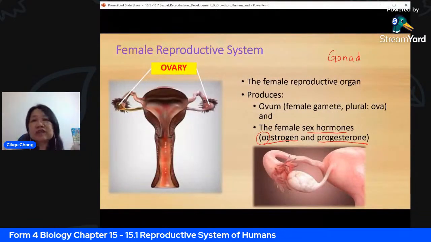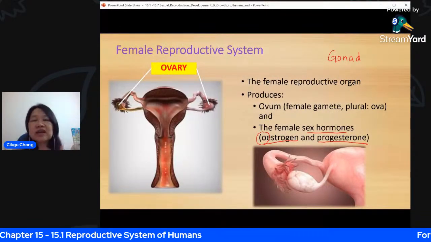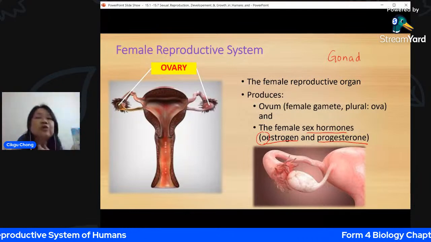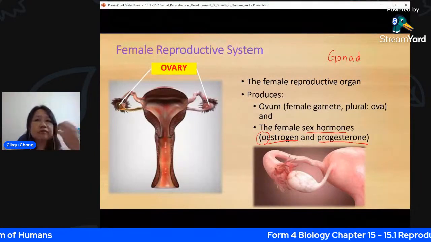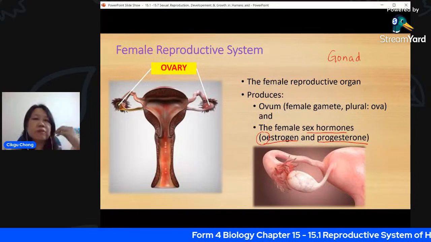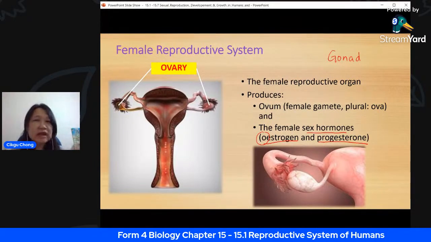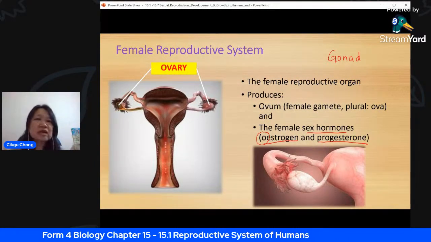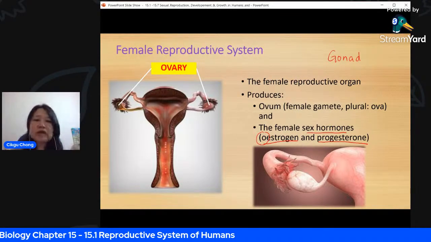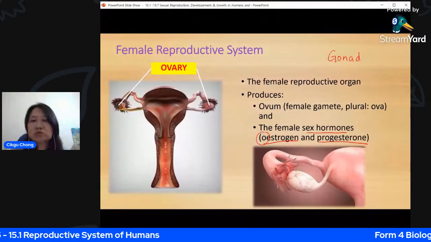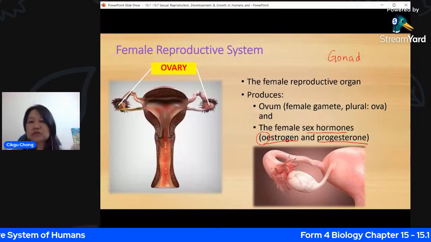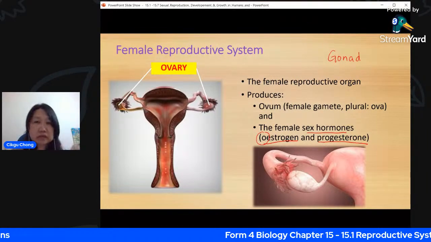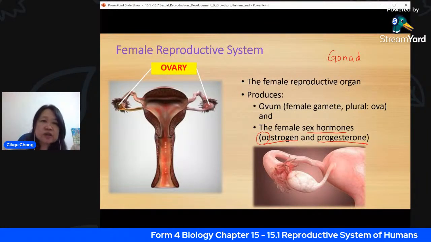Same like the esophagus, because after you eat, you swallow, the food goes into the esophagus. The British spelling is OESOPHAGUS. American is ESO. So I would encourage my students to use the British spelling. Okay, so you have these two all important female sex hormones. Let's go on to the next one.